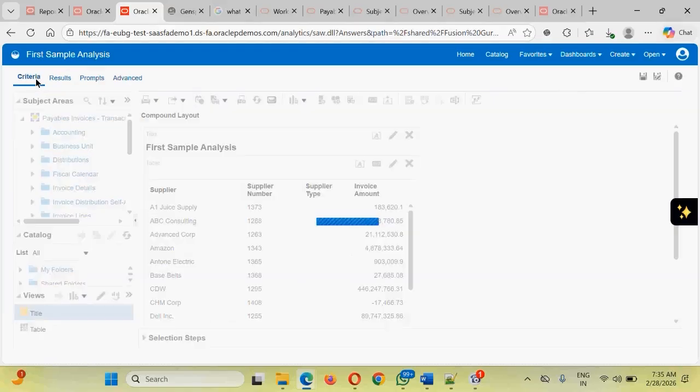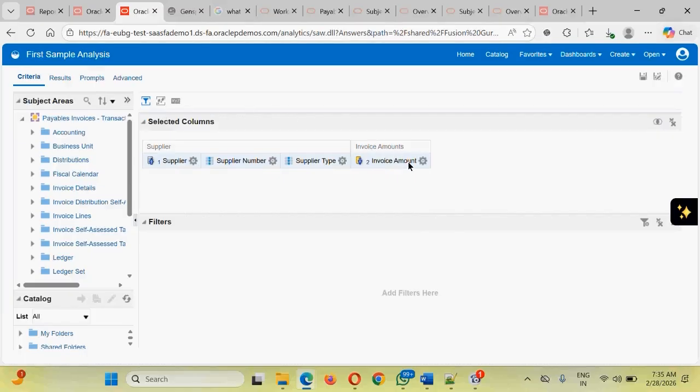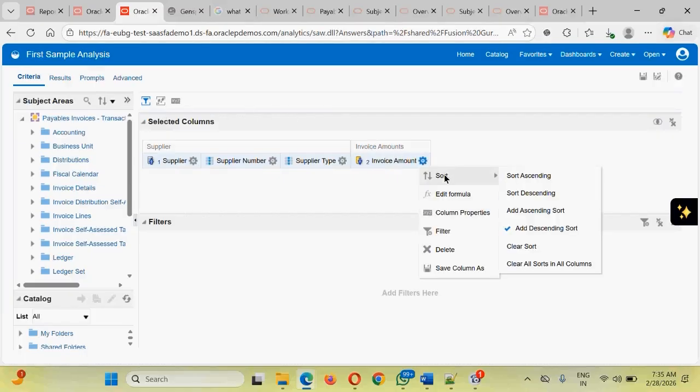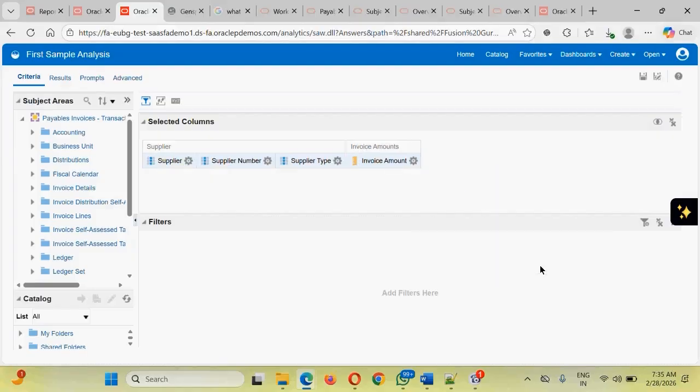Fine. So guys, in case you don't want to keep any of the sorting, you can click onto this, go to sort, and say clear sort. It will clear the sort only for this column. In case you have added sorting onto multiple columns and you want to remove all the sorting, you can click onto clear all sort in all columns. All the sortings will be removed.